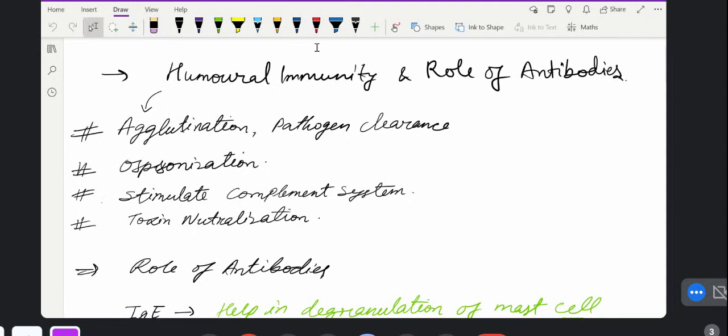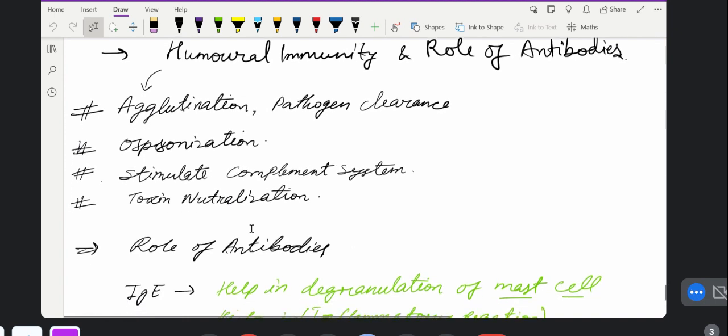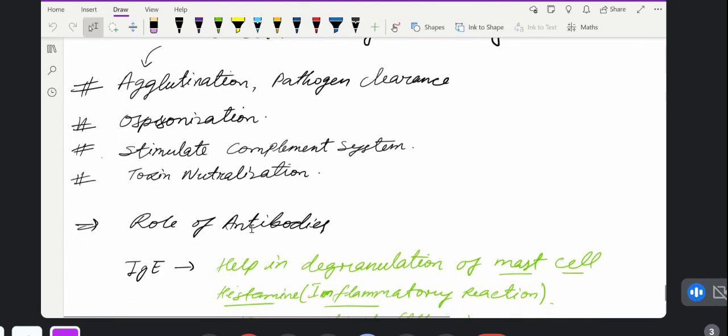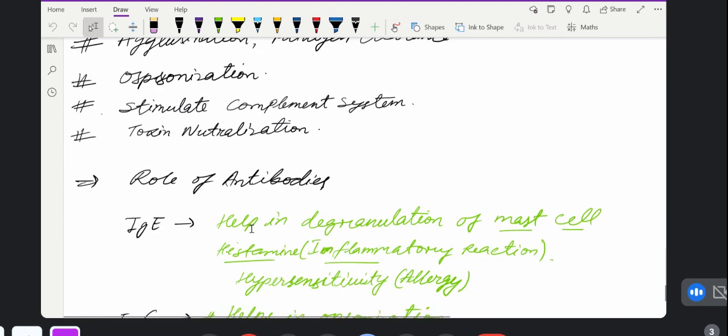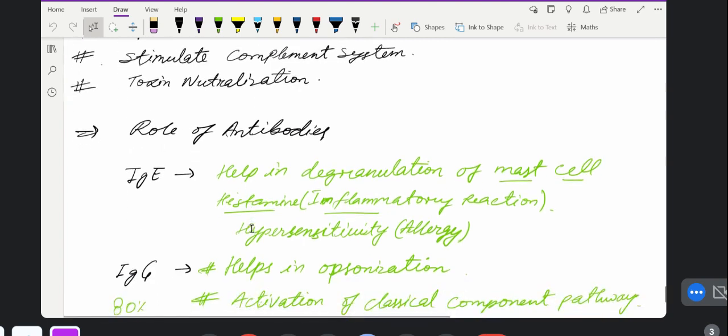Humoral itself means fluid. In the fluid, many proteins will be there which help in agglutination, pathogen clearance, and opsonization. Like the complement system in our humoral immunity, which helps in opsonization and stimulates the complement system to increase our immunity, and in the neutralization of the toxins. These are the important points about humoral immunity. What do we mean by the role of the antibodies? Antibodies are there in our body, and they are diverse and specific according to the pathogen.